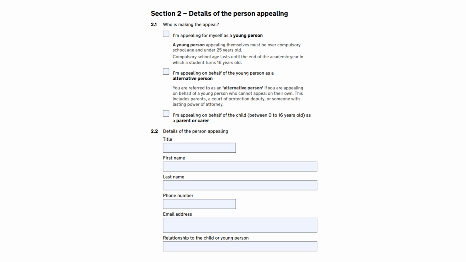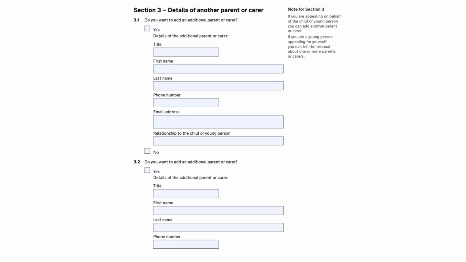You will need to give your name and contact details and explain what relationship you have with the child or young person. For example, are you their parent or foster parent? If you would like to give the details of 2 people with parental responsibility, you can provide details of another parent here in section 3.